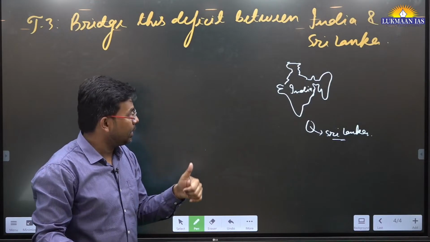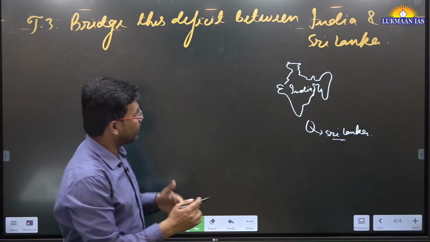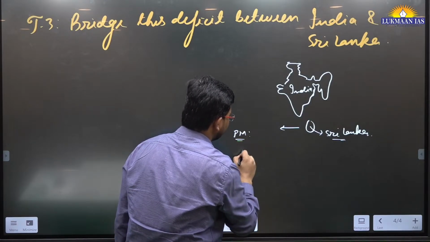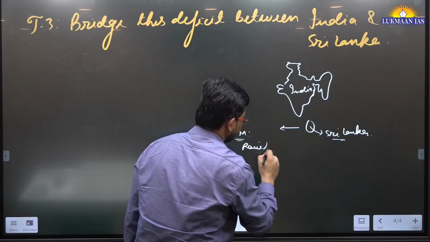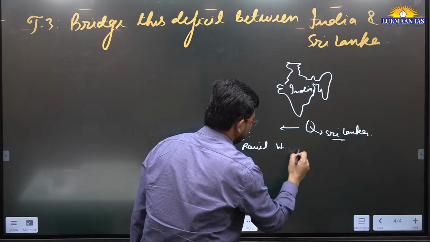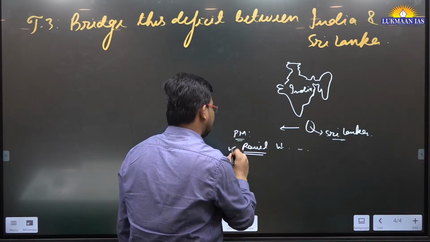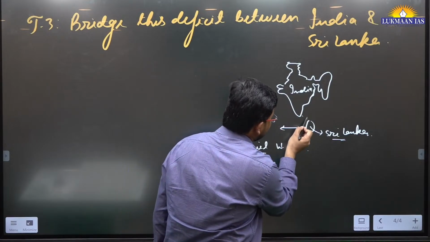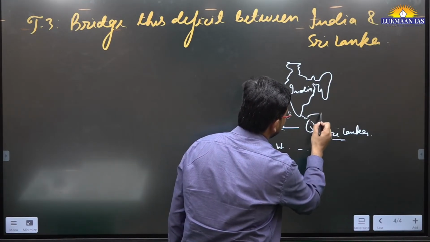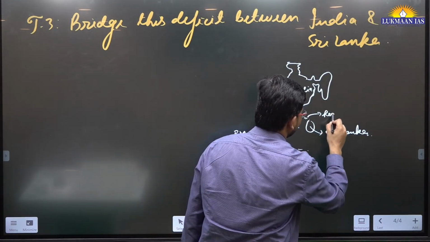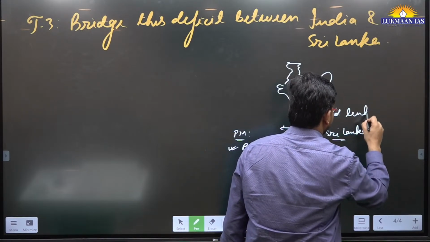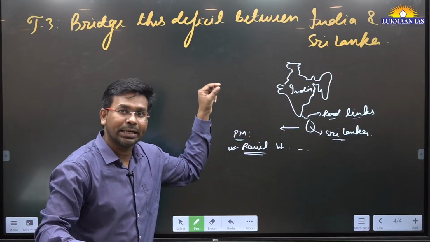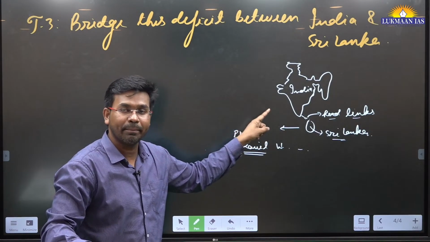This is one part. So recently what has happened, the Prime Minister of Sri Lanka, Mr. Ranil Wickremesinghe, right? What he has done, he has basically proposed some ideas of connecting India with Sri Lanka through road links. Means some places in India, already we have Ram Setu over there, so Pamban Bridge.